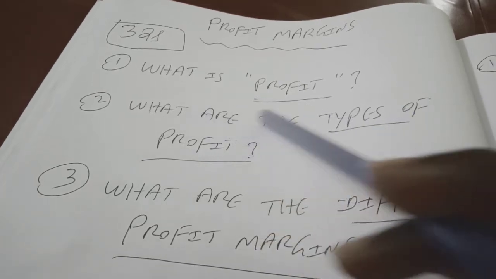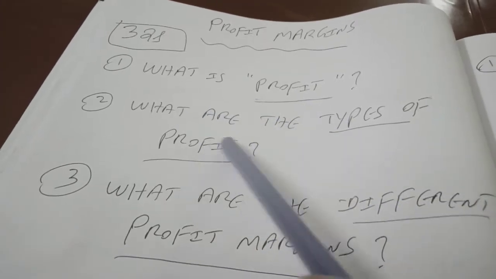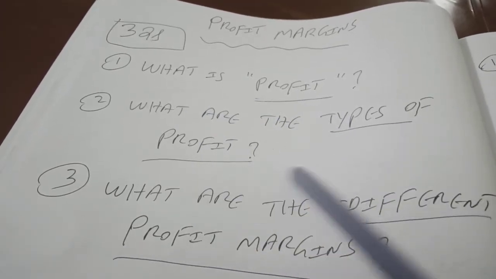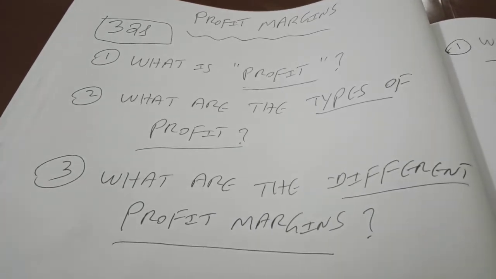So there are basically three questions we are trying to answer. Question number one is what is profit? Question number two is what are the types of profit? And the last one is what are the different profit margins? So let's look at question number one.